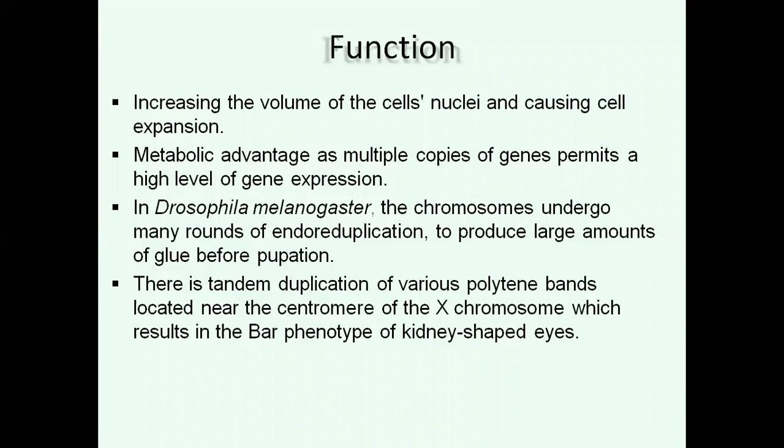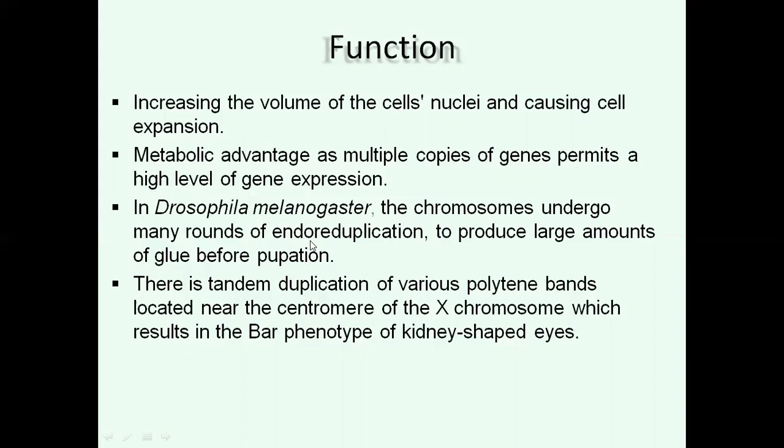So the larval stage converts into pupa. In this metamorphosis, glue products are necessary, which are produced in large amounts due to the endo-reduplication of the chromosome.